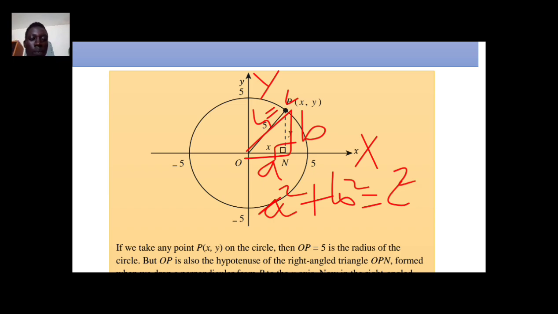What we will do is use the values that are given here for this circle. The adjacent, the base, is given as x and the height is given as y.